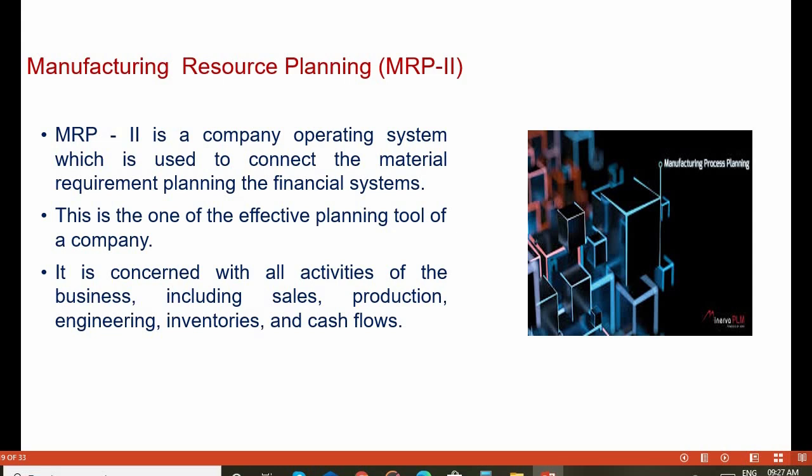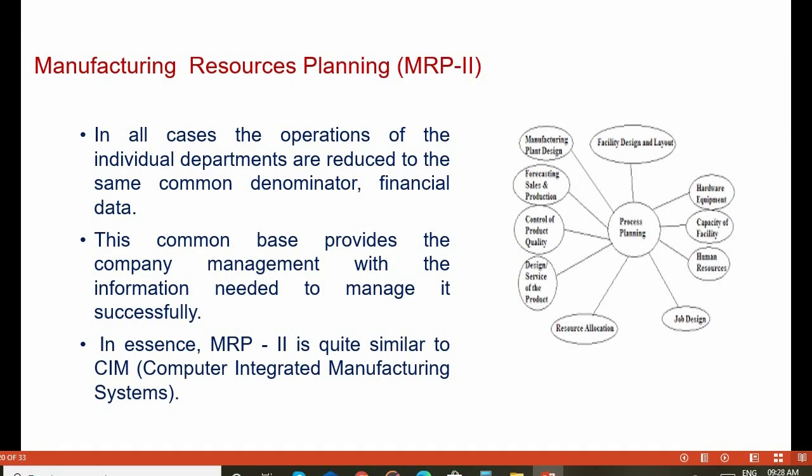Next we will go for manufacturing resource planning. It's called MRP2. MRP2 is a company operating system which is used to connect material requirement planning and the financial systems. This is one of the effective planning tools in the company for manufacturing resource planning. It concerns all activities of the business, including sales, production, engineering, inventories, cash flows and so on. In all cases, the operations of the individual departments are reduced to the same common denominator, financial data.